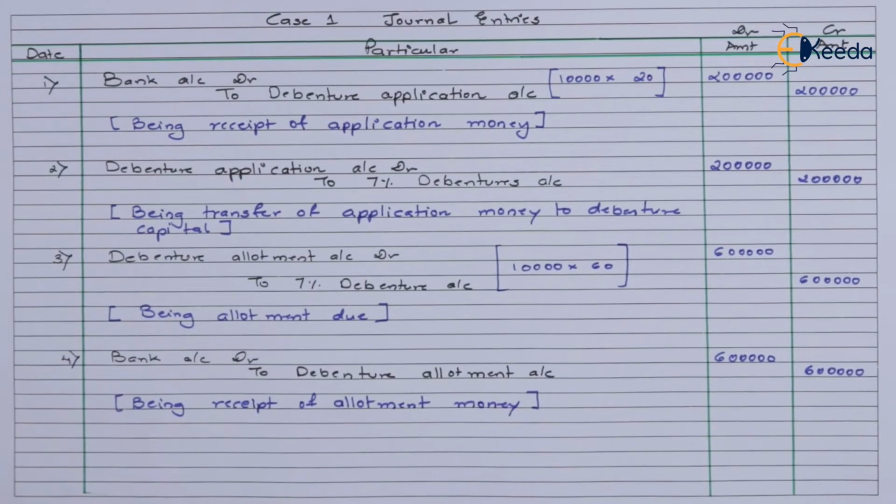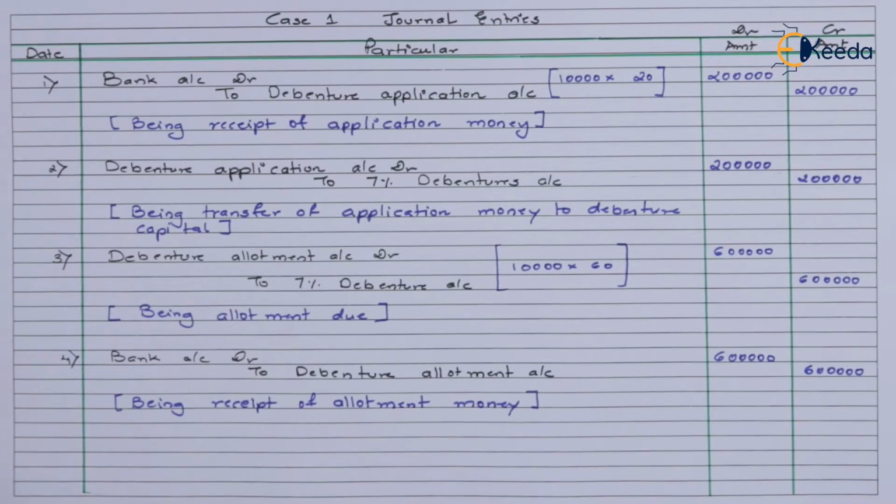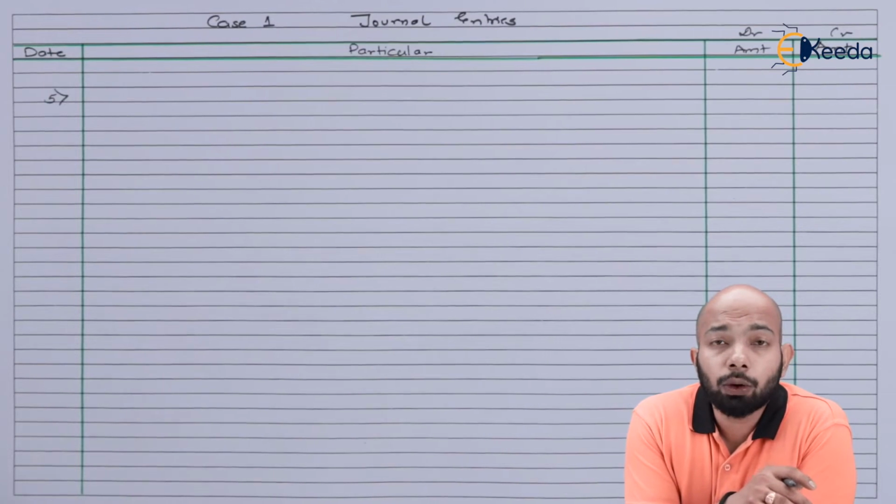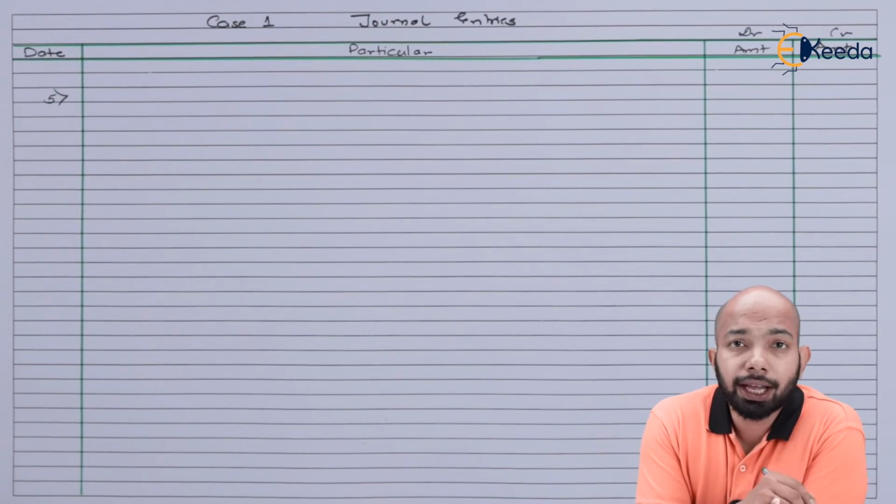Now that these details have been mentioned, let's go ahead and figure out the last part of phase 1, which is preparing the details of final call due and final call receipt. So the next entry that we are passing right now refers to final call due.